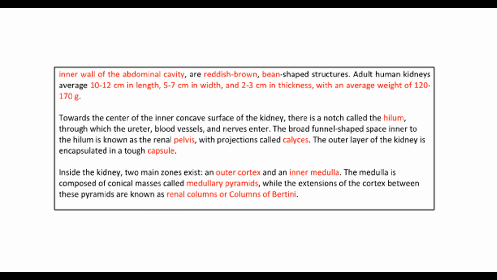Towards the center of the inner concave surface of the kidney, there is a notch called the hilum, through which the ureter, blood vessels, and nerves enter. The broad funnel-shaped space inner to the hilum is known as the renal pelvis, with projections called calyces. The outer layer of the kidney is encapsulated in a tough capsule. Inside the kidney, two main zones exist, an outer cortex and an inner medulla. The medulla is composed of conical masses called medullary pyramids, while the extensions of the cortex between these pyramids are known as renal columns or columns of Bertini.